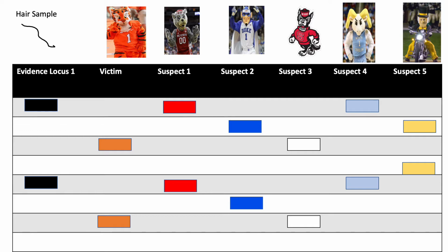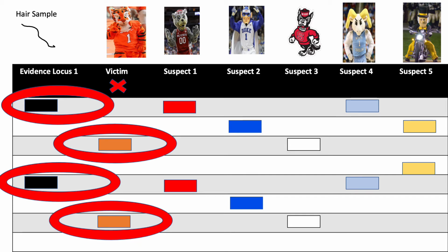A VNTR analysis is specific to a gene locus, with the individual having two alleles for each gene. Both alleles must match the two alleles present in the evidence sample to signify a possible match. This is the information at evidence locus number 1.